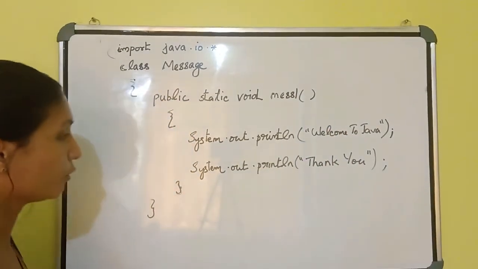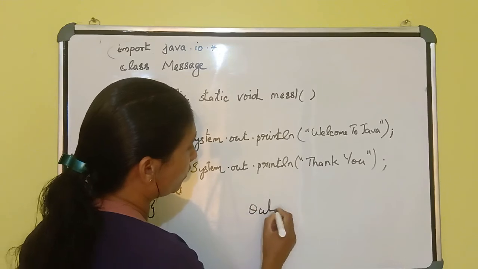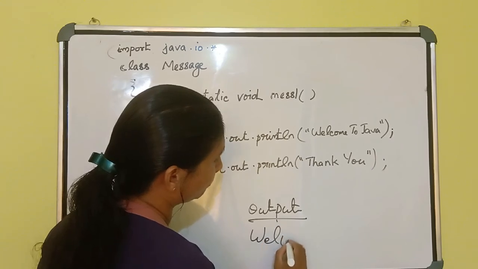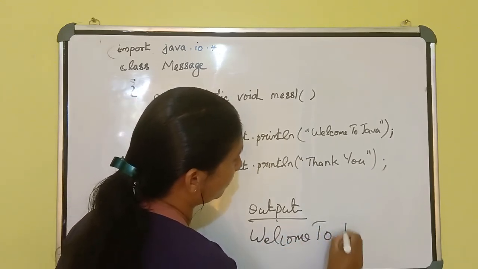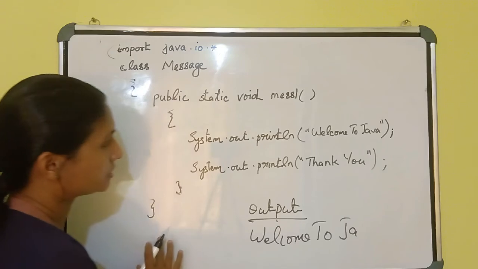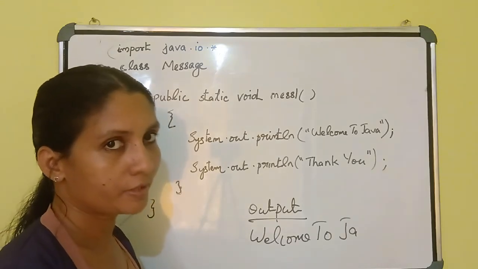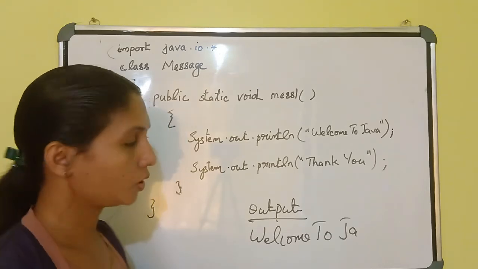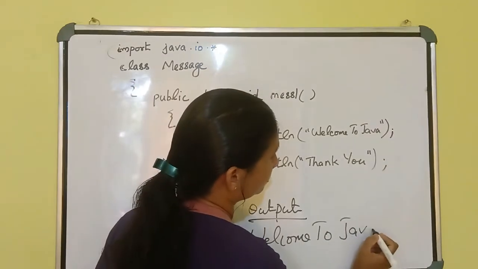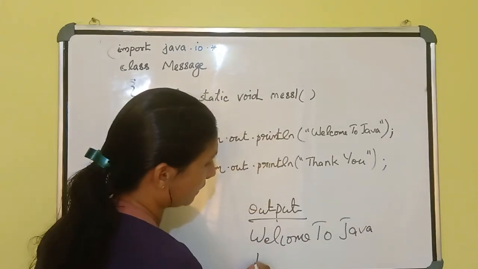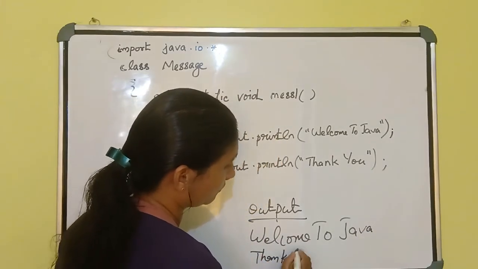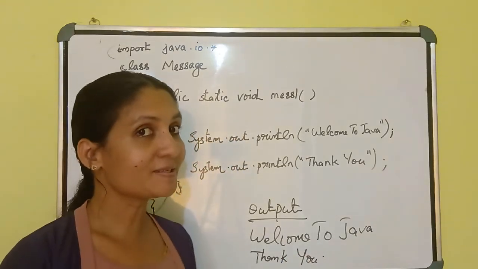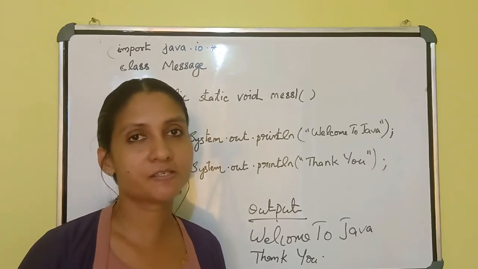Then what will be the output? Do you know what will be the output of this program? There is no input. You will get: welcome to Java. When you run this, after finishing, we will compile this program. If there is any error or mistake, the compiler will give the error list. Otherwise, you will get the output like this: Welcome to Java and thank you. This is a simple Java program. Try to understand this one easily.